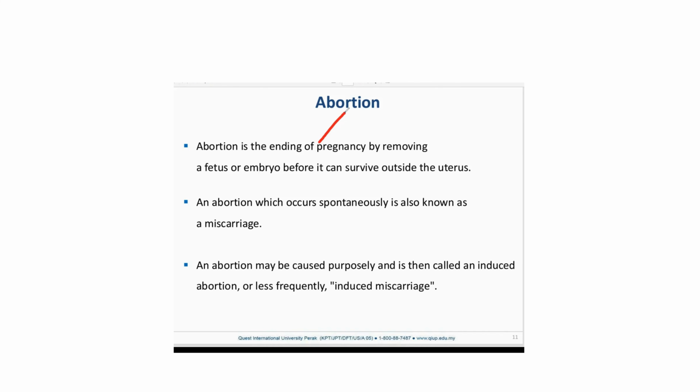So abortion means ending. So that means you can divide it into two. One is spontaneous abortion, that means miscarriage. This term we have heard. The other one is where you purposely end the pregnancy, so we call it induced miscarriage or induced abortion, right? So there are so many sub varieties of this abortion.